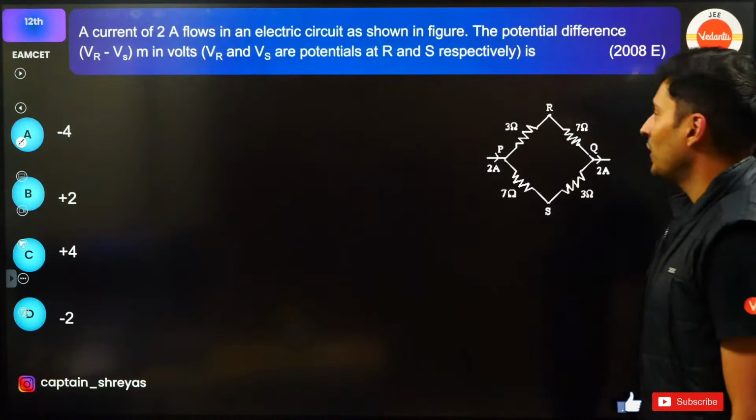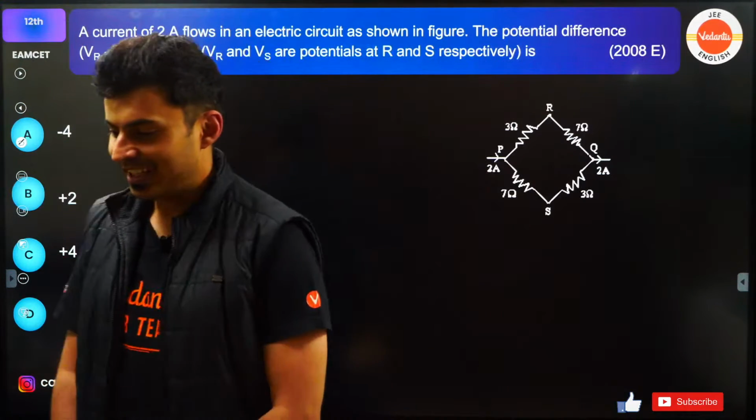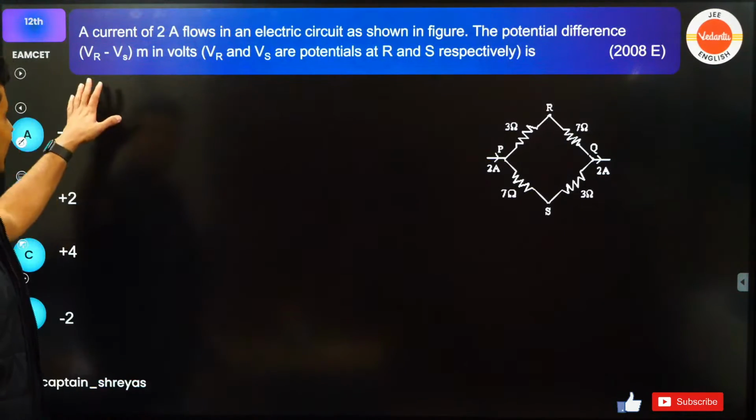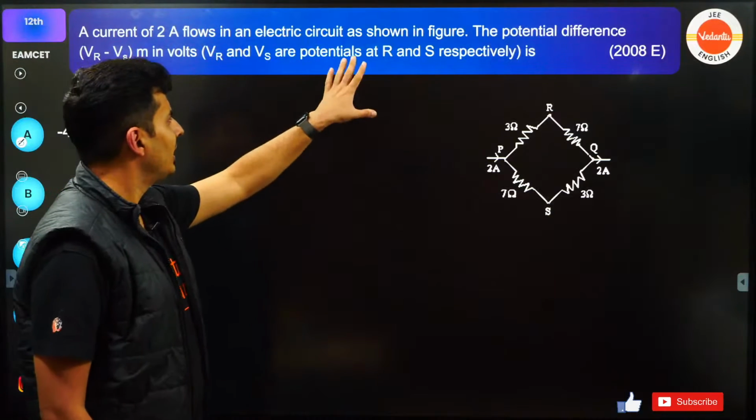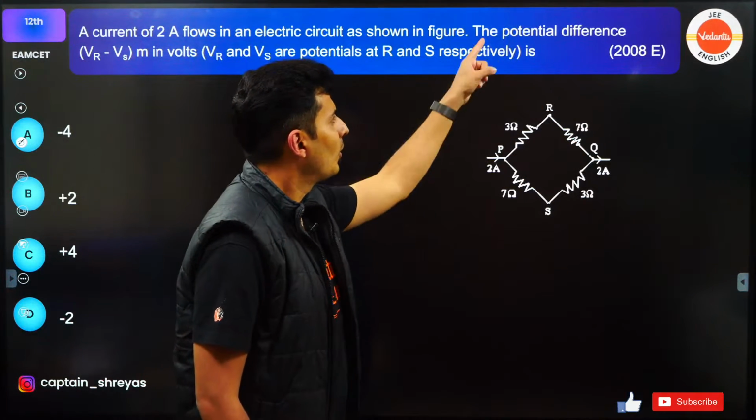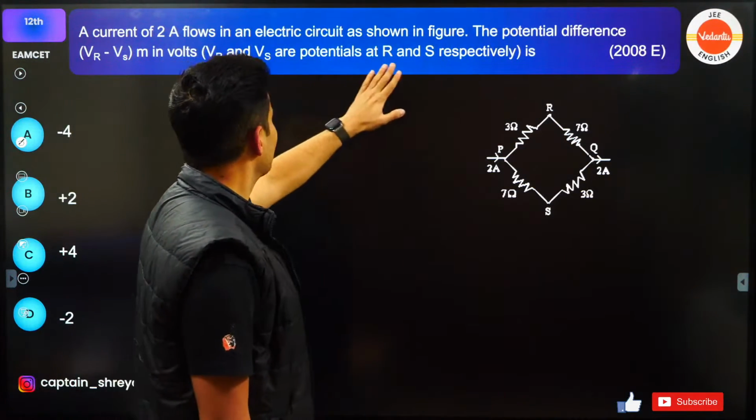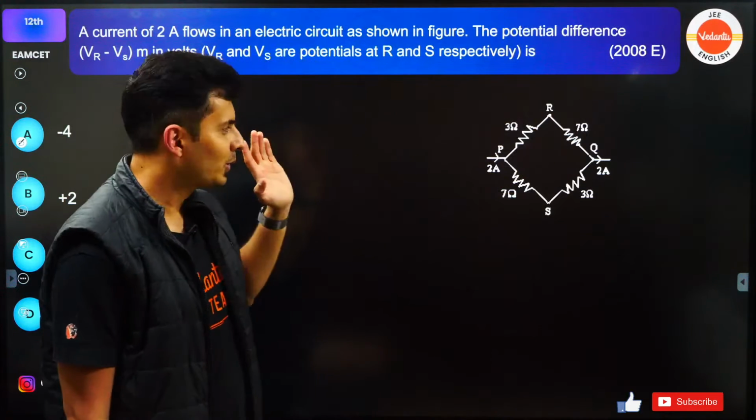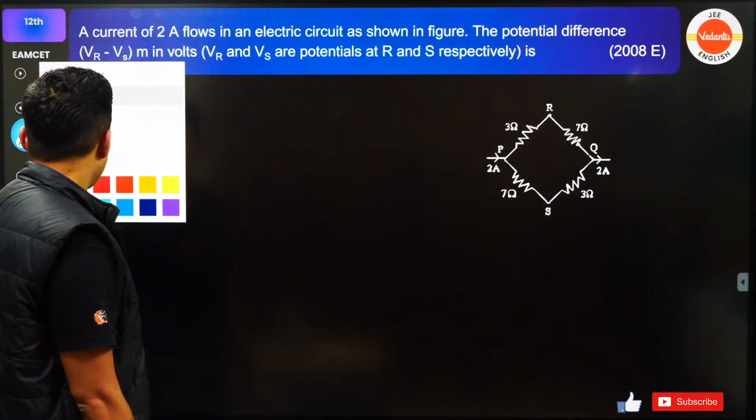Beautiful question. Moving on to the next one coming up on your screen. The current of 2 amperes in an electrical circuit is as shown in the figure. What is the potential difference in volts between R and S? Beautiful question. So observe carefully.